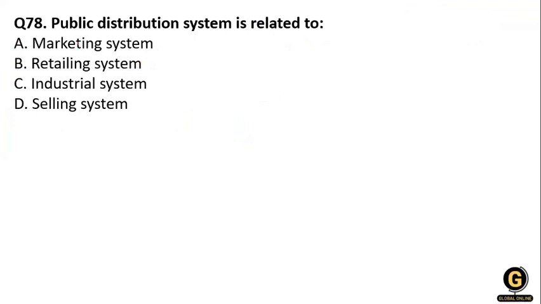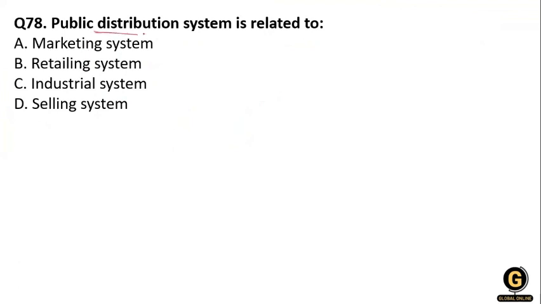Next question, which is on your screen: public distribution system is related to. Option A, marketing system. Option B, retailing system. Option C, industrial system. And D, selling system.